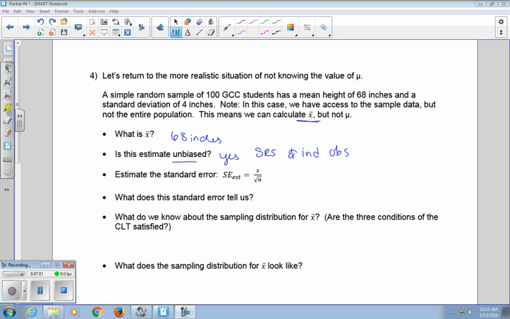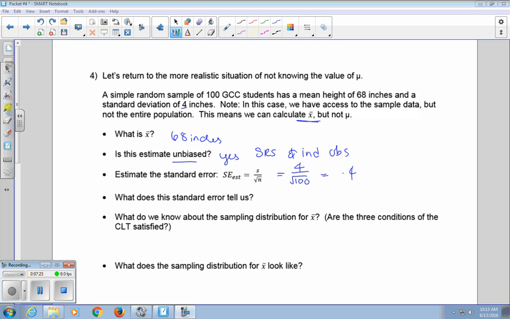Estimate the standard error. Our standard error is going to be equal to the standard deviation of our sample, which we saw is 4 inches, over the square root of our sample size, which is 100.